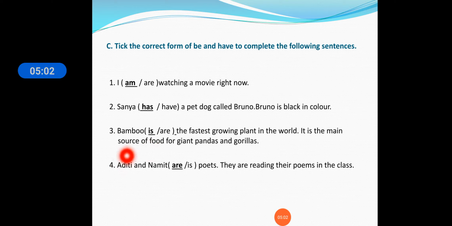In the fourth one you can see a plural form is there. Aditi and Namit are poets. They are reading their poems in the class.